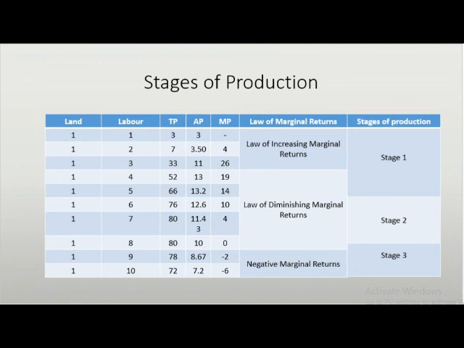A rational producer will not produce any output at this stage because by employing one more unit of labour to the fixed input, the total product will decrease and the MP becomes negative. Hence, the combination between the fixed and variable inputs is not economical because the workspace becomes overcrowded as more workers are employed. Stage 3 is known as the law of negative marginal returns.